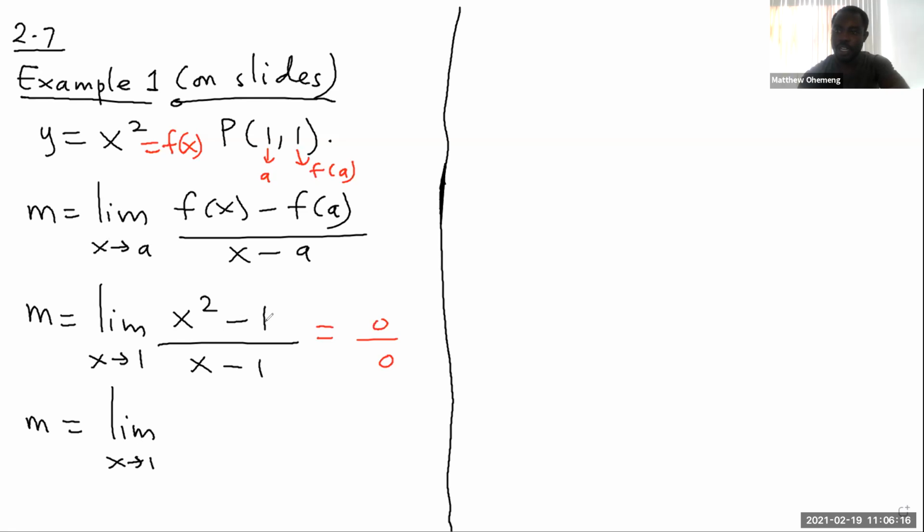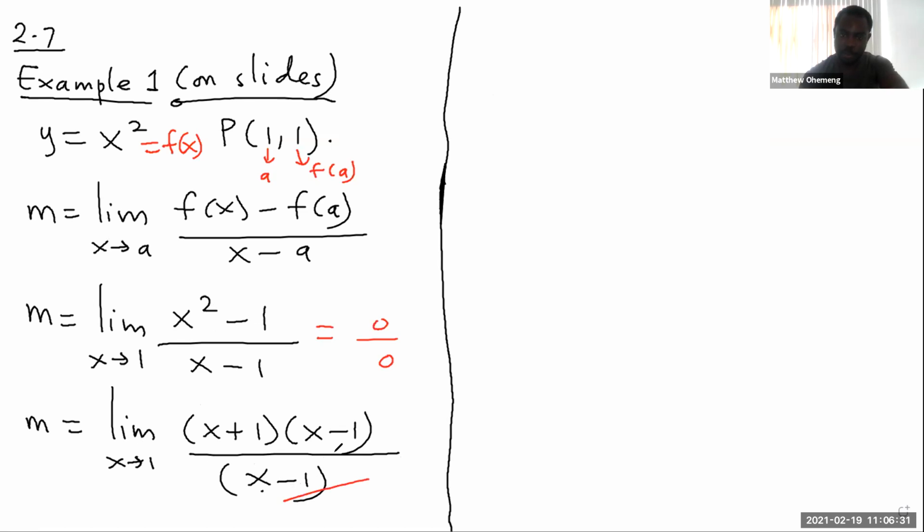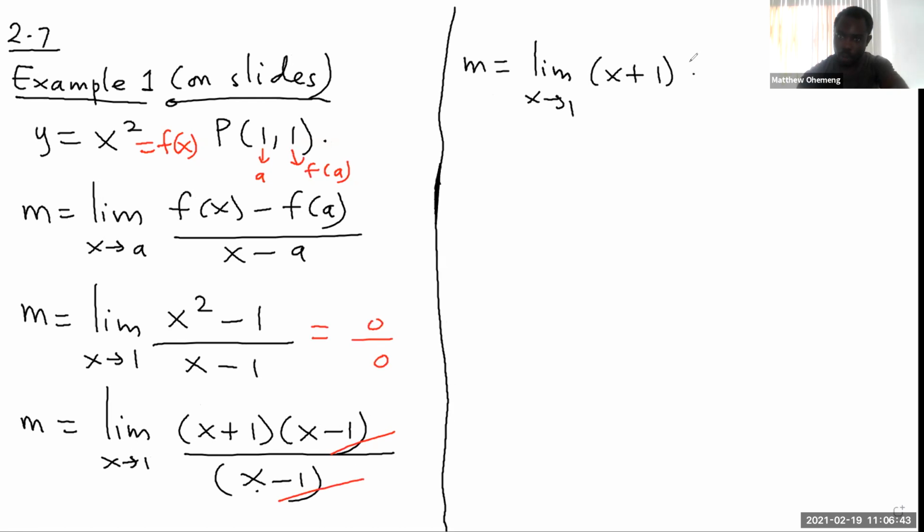Now for the x squared minus 1, this is a difference of squares. So we employ the difference of squares technique. It's just going to be x minus 1, x plus 1, all over x minus 1. And then at this point, we can cancel out the x minus 1 terms. So that means that we have the slope equal to what? Limit as x approaches 1 of x plus 1. And then after obtaining this simplified form, we plug in again. So that's just 1 plus 1, which is 2. Right. So now we have the slope of the tangent line to be 2, right?